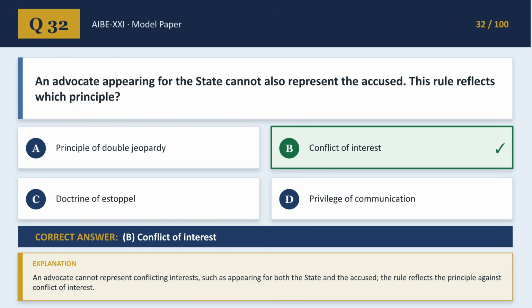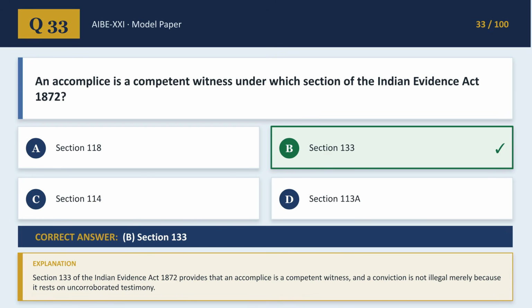Question 32. The rule that an advocate cannot represent both the state and the accused reflects which principle? The correct answer is B, conflict of interest. This ethical rule prevents an advocate from representing conflicting interests. Next, question 33 asks, under which section of the Indian Evidence Act 1872 is an accomplice a competent witness? The correct answer is B, Section 133, which allows conviction based even on uncorroborated accomplice testimony.